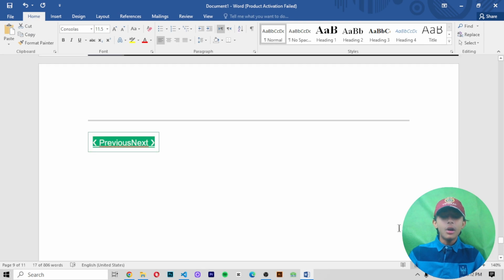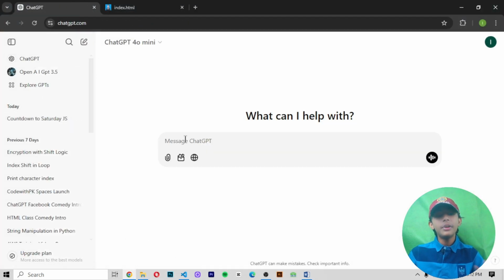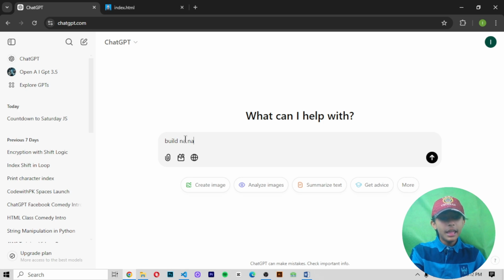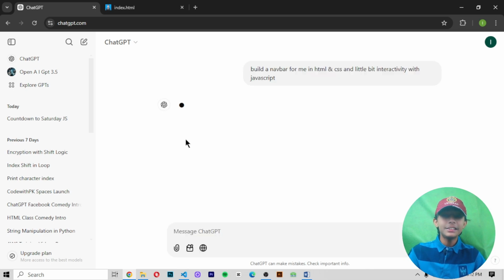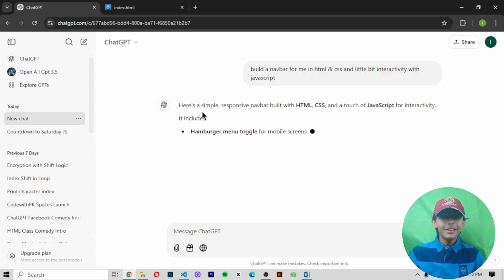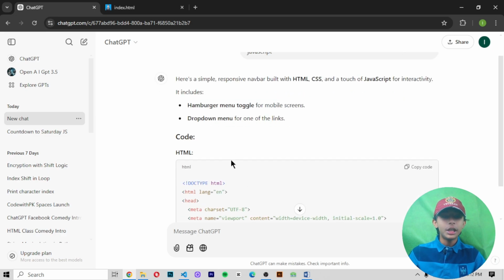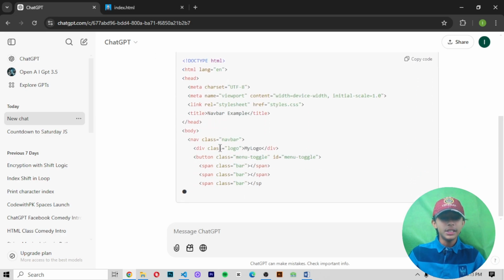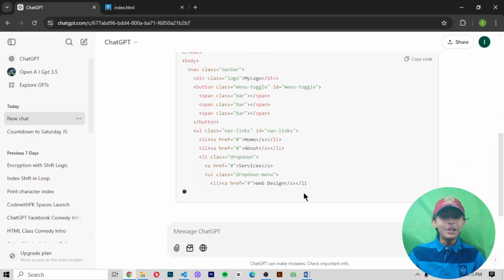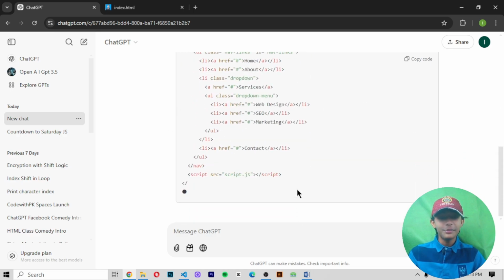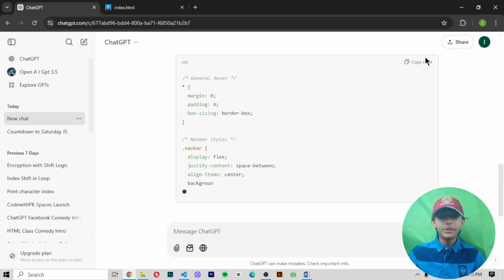Or if I say to ChatGPT, build a navbar for me in HTML and CSS and a little bit of interactivity with JavaScript, let's see the output of ChatGPT. It has started to build me a responsive navbar with built-in HTML and CSS. You can see one responsive navbar. First of all it gives me the HTML code.